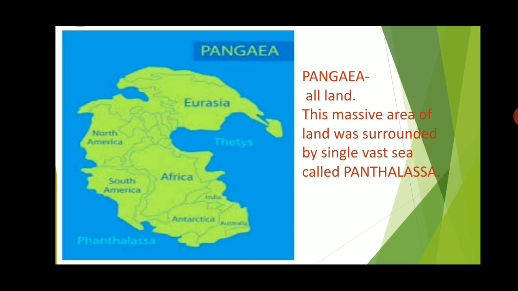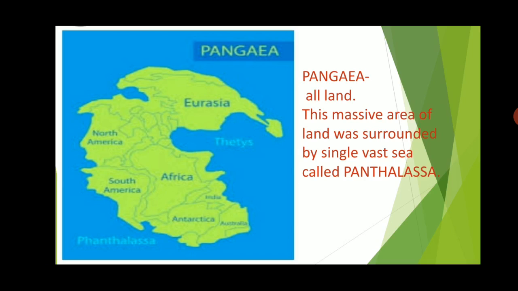First part, which moved to the northern area, is known as Laurasia, and the southern part remained as the Gondwana land. Now, this Laurasia consists of North America and Eurasia, that is Europe and Asia, and Gondwana land consists of South America, Africa, Antarctica, Australia. Later on, the Gondwana part was divided into different parts. Then the part of Indian subcontinent or Indian plate started moving towards the northern side and it hits Laurasia.